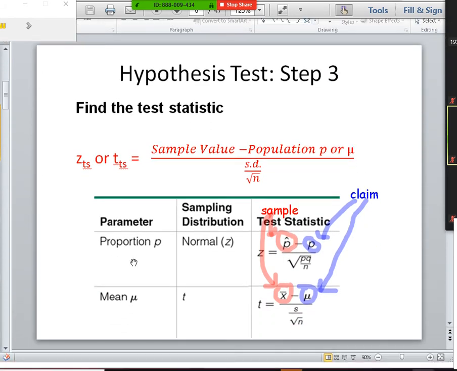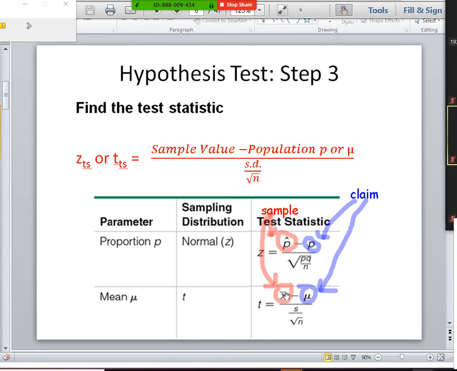And then step 3, you're going to find your test stat, your sample's z-score. So it's going to be the sample value minus the population value. So this is from the claim. Remember, this number is from the claim, divided by the standard deviation. So you're going to use one of these formulas.